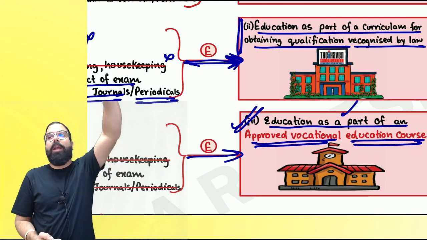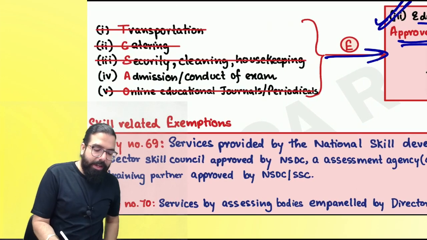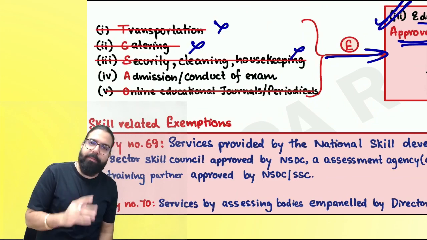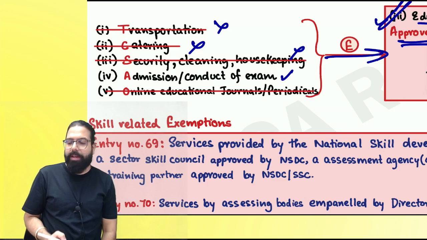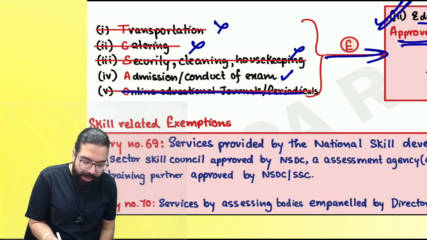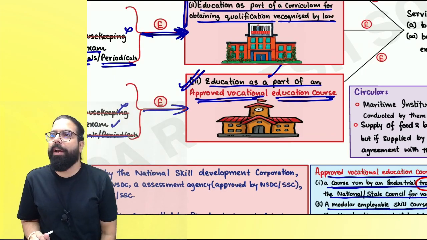Are we clear? In the first one, four things. In the second one, the last two. And the last one which is there: transportation, catering, security services are not exempted. Only admission or conduct of examination related services are exempted. Online educational journal, all these are never exempted. Can we go ahead, everyone?